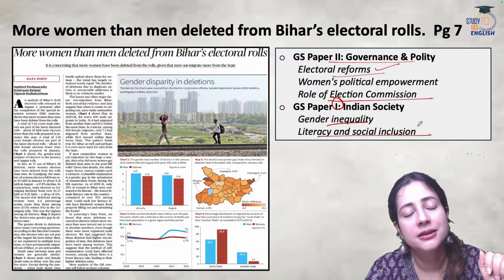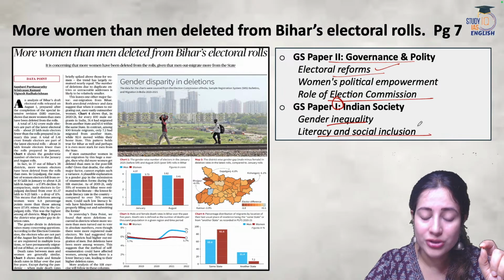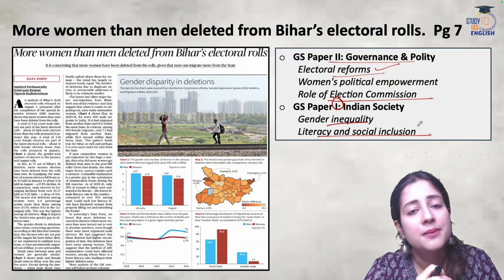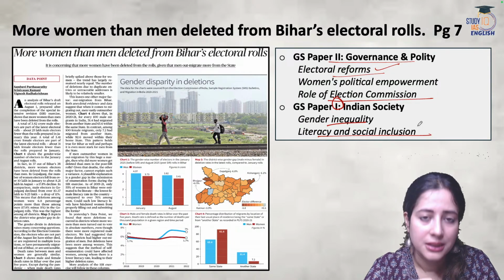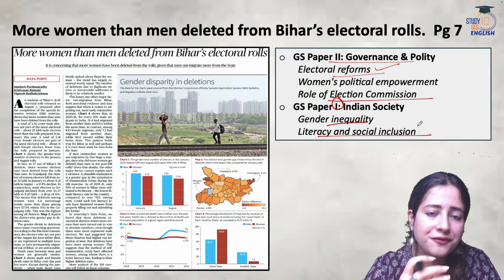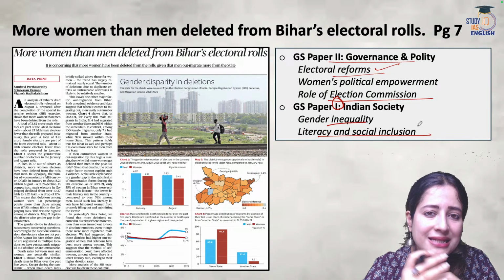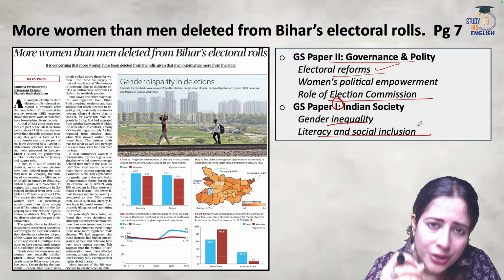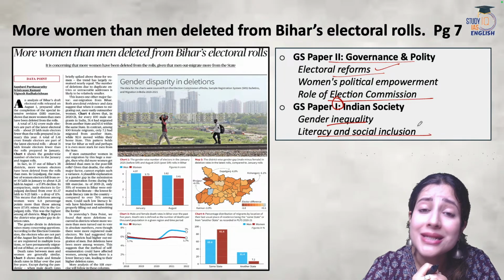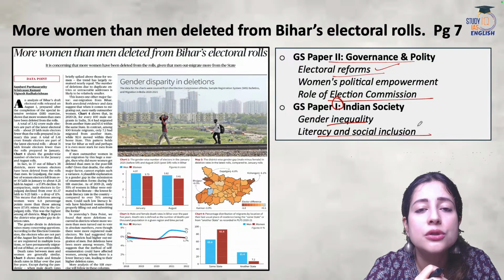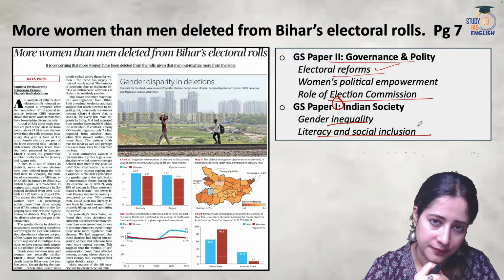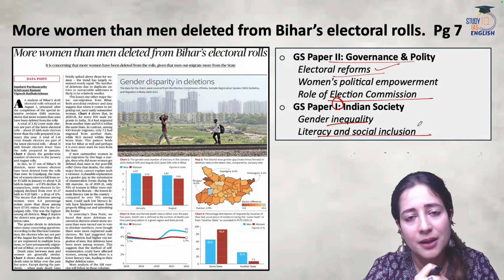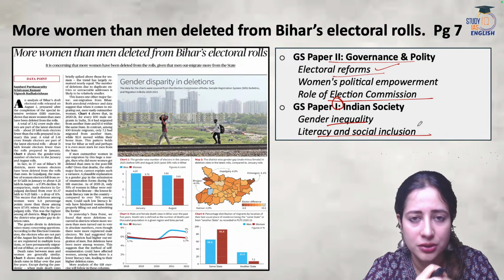So, what is this article? This article says that recently, when a revision was done in Bihar's electoral documents, one very upsetting, sad reality was discovered: the majority of those whose names were deleted from the electoral rolls happened to be women. Could this be a pure coincidence? Could this just be about a faulty enumeration?